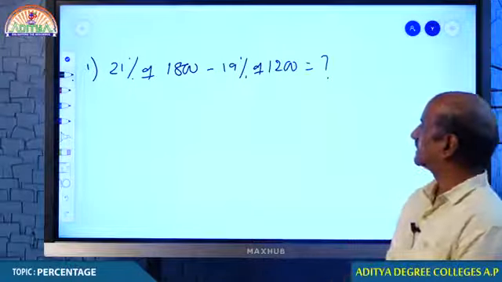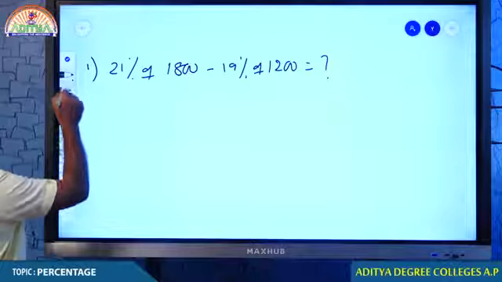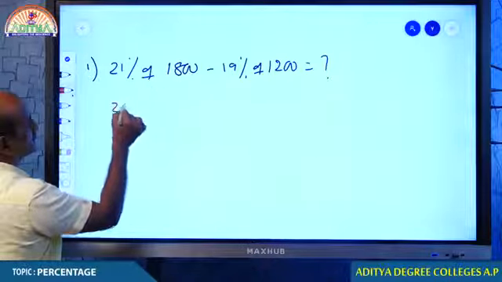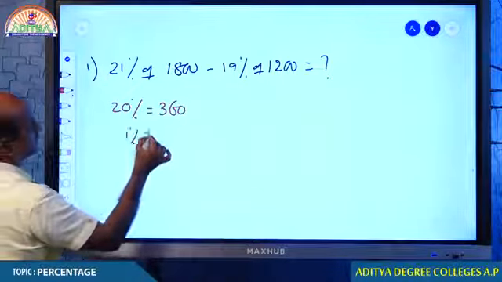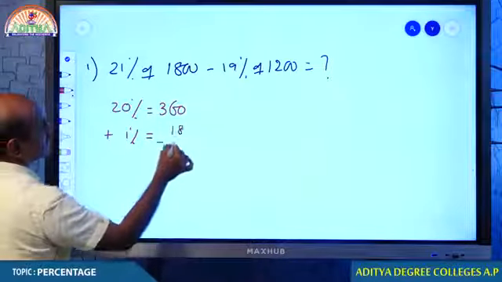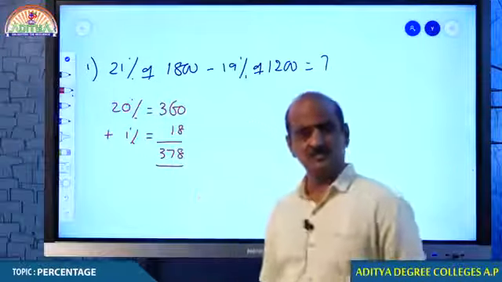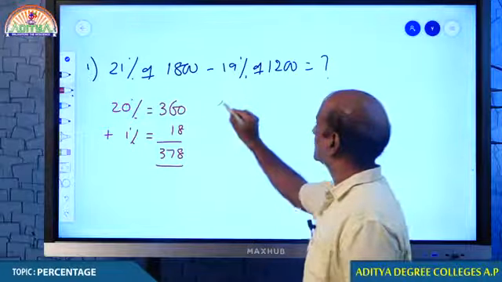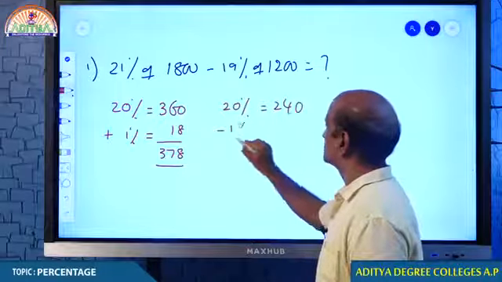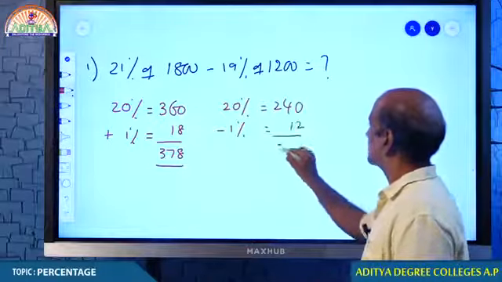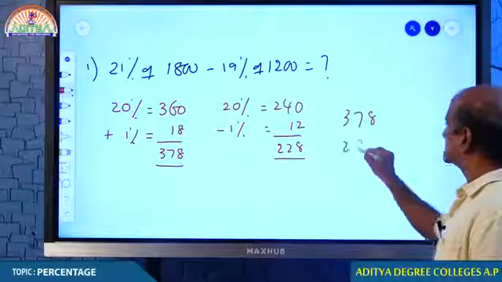21% of 1800 minus 19% of 1200. Somebody must respond. How do you get this 21%, my dear students? You get 20%, you know. 20% is 360, and to that you have to add 1%, that is 18, so 378. You understand that? 21% can be found simply like this. Now, 19%. How do you find 19%? Again, 20% is 240, from which you have to reduce 1%, that is 12. Therefore, 228. But your answer must be 378 minus 228.